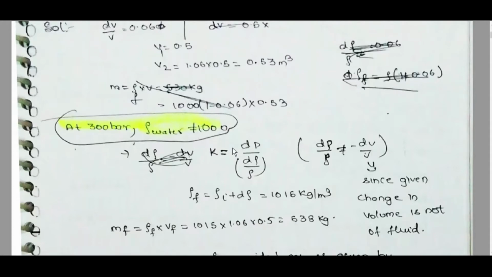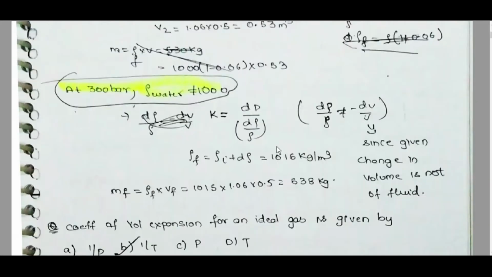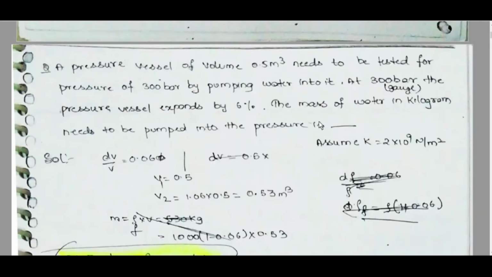K is equal to dP by d rho by rho. rho final is equal to rho initial plus d rho. K is given. Mass final is equal to rho final into V final. So we can finally get it as 538 kg. That is the mass of water, asked in kilograms.